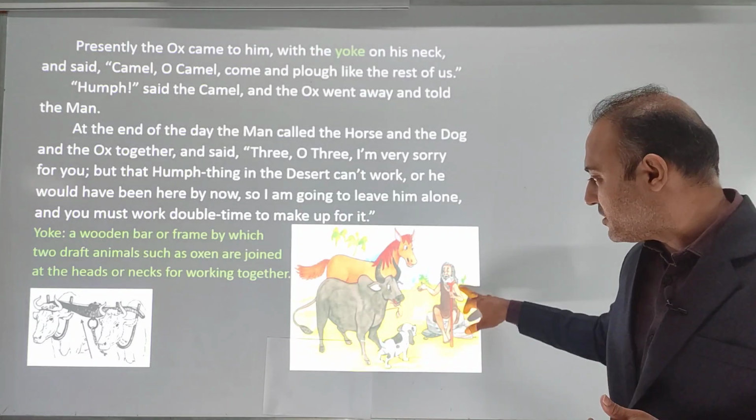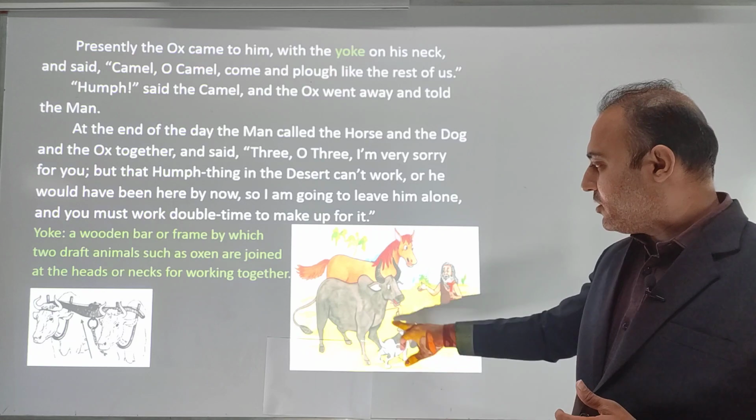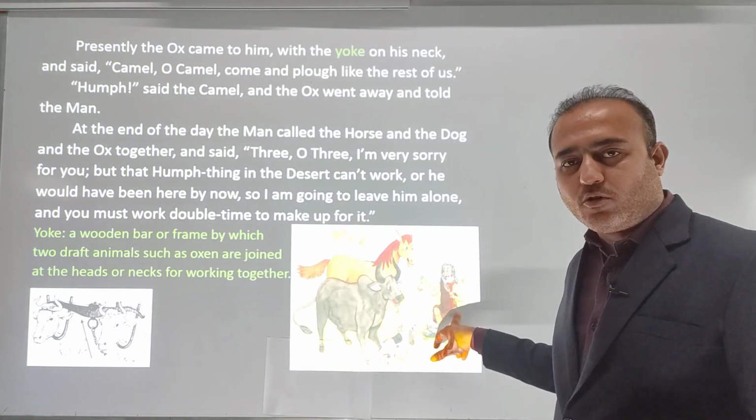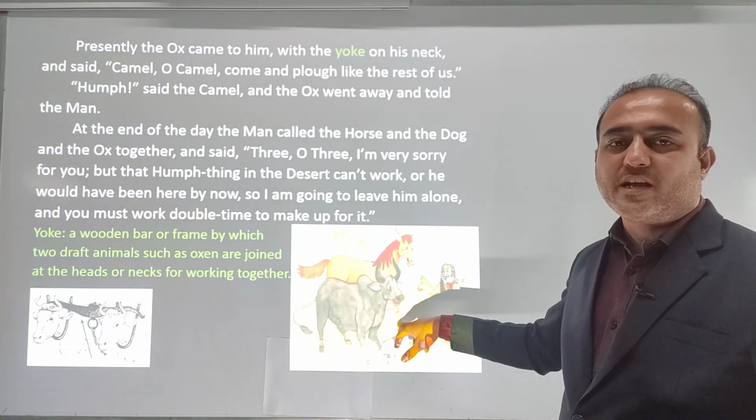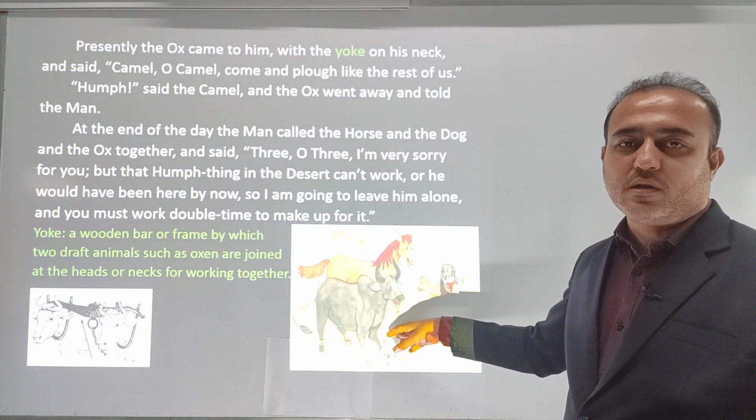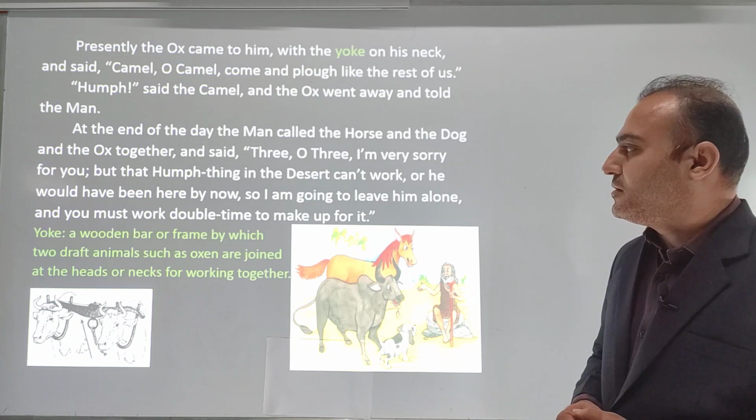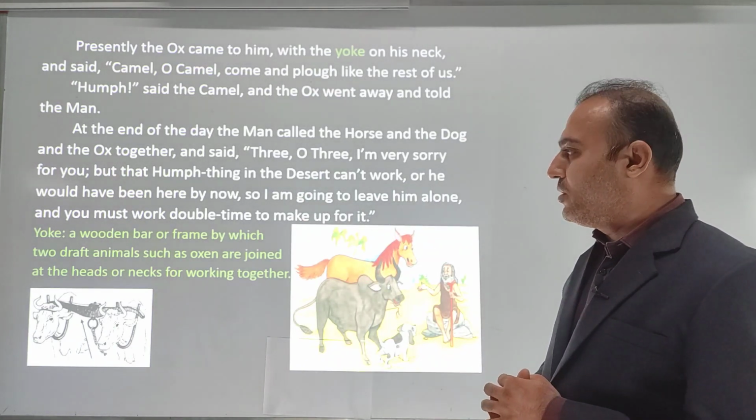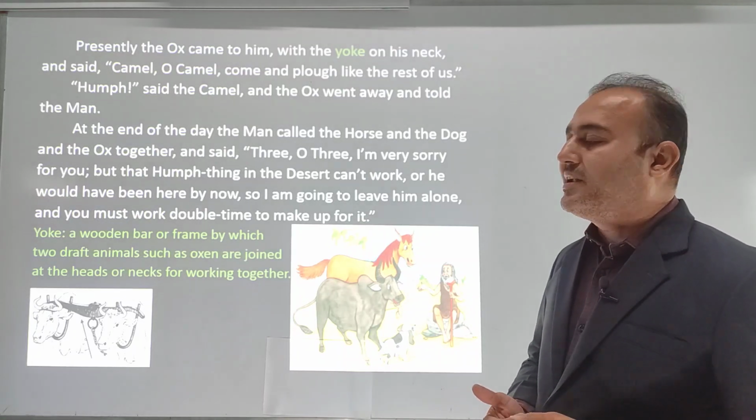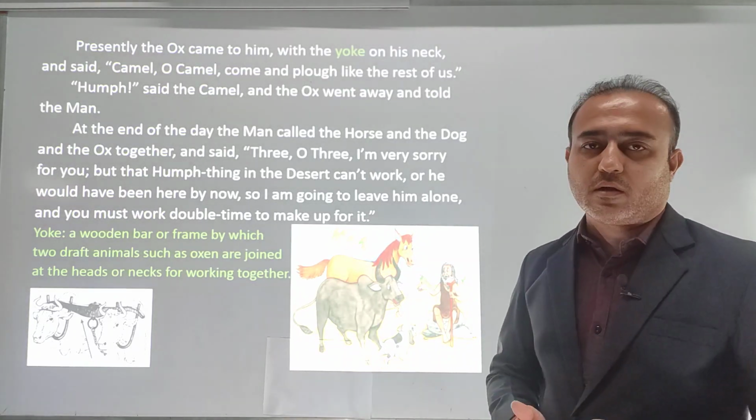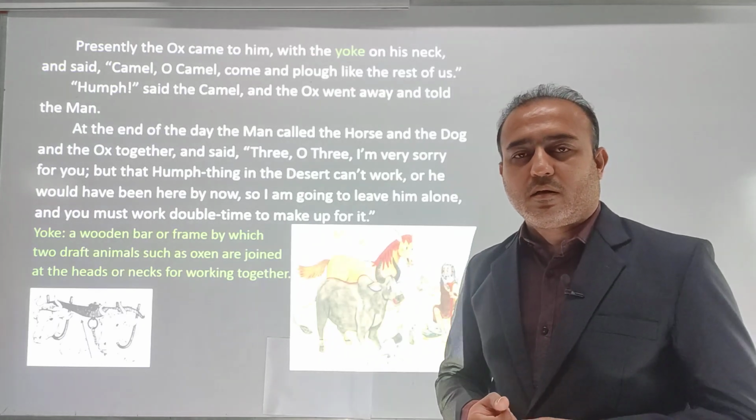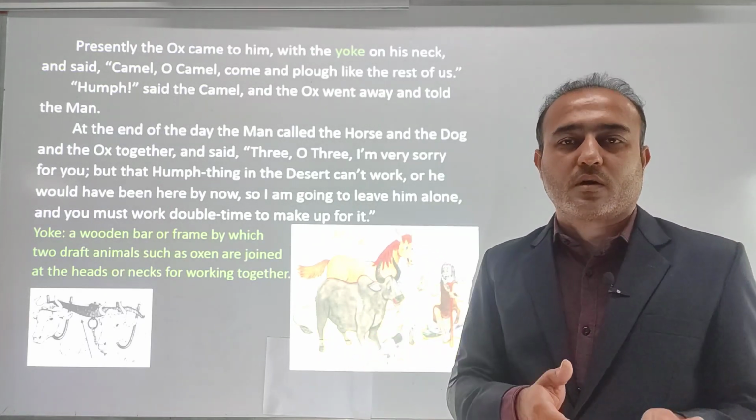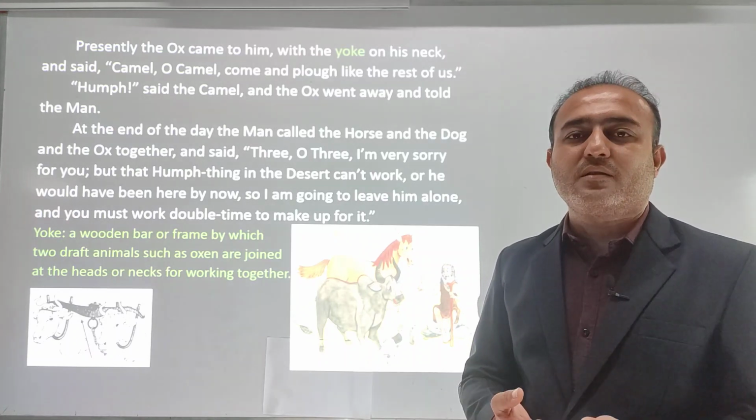You can see in the picture, this is the men and all these three are called by the men. And what he is saying is that if the camel wanted to work, then he might have come over here. "So I am going to leave him alone and you must work double time to make up for it." So what the man is saying is that whatever work he is not doing, for that part of the work you have to work, and for that you need to work double the time.